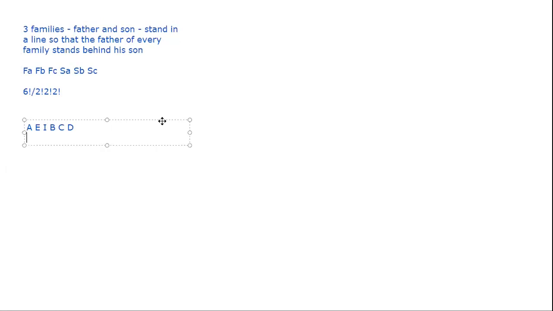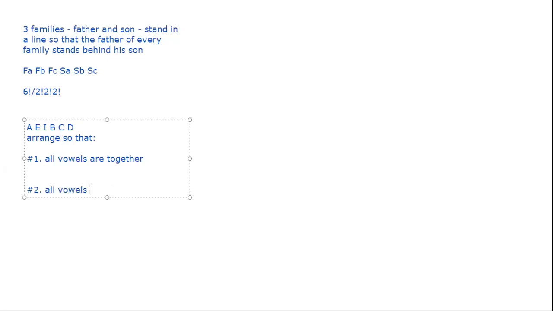Okay. So you have to arrange so that, let us say, number 1, all vowels are together, I mean, are grouped together. Number 2, all vowels are not together. Number 3, let us say no 2 vowels are together.